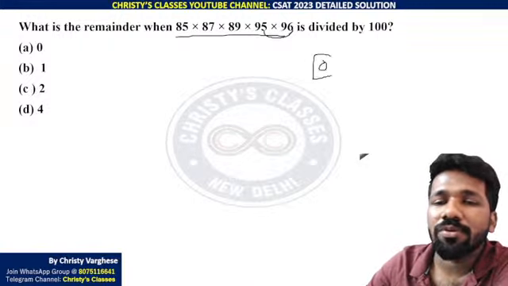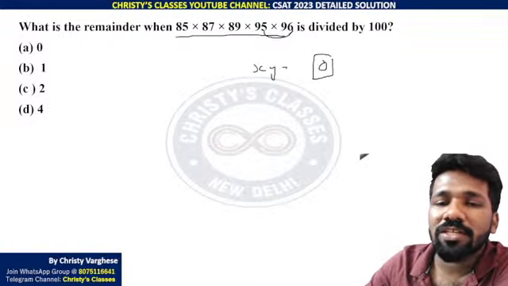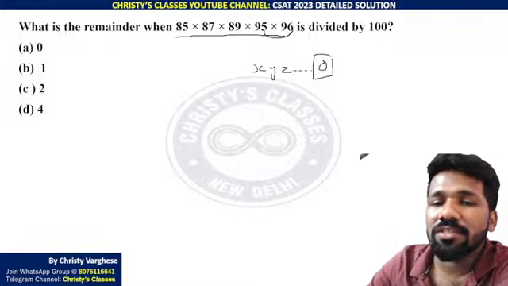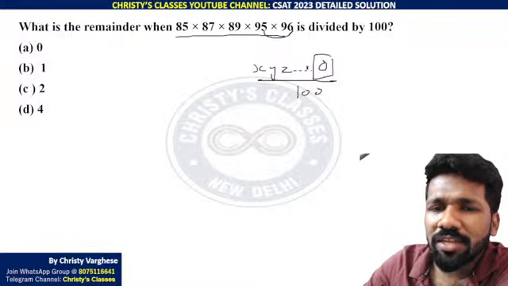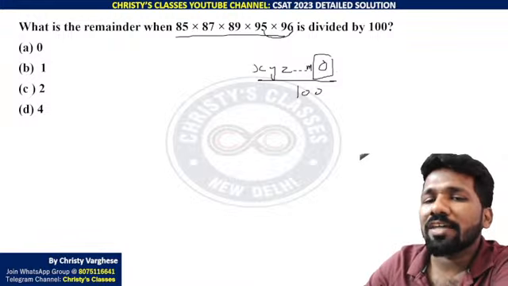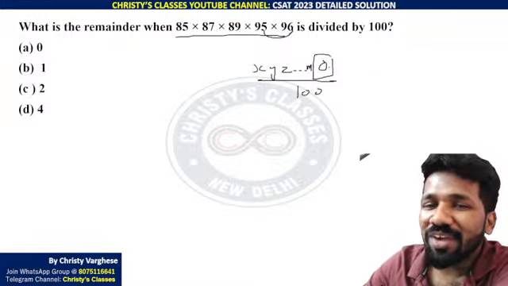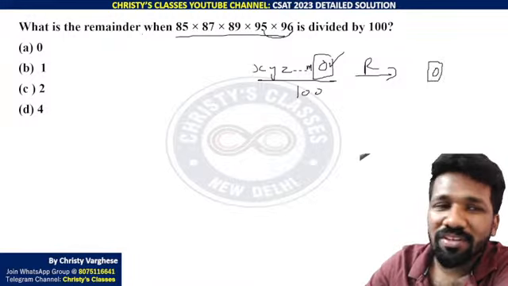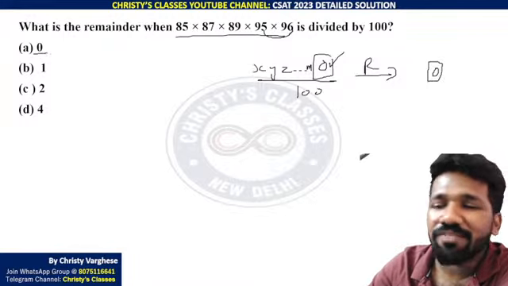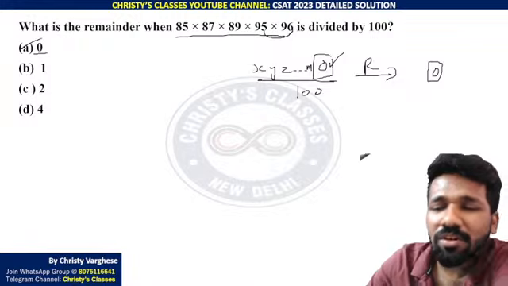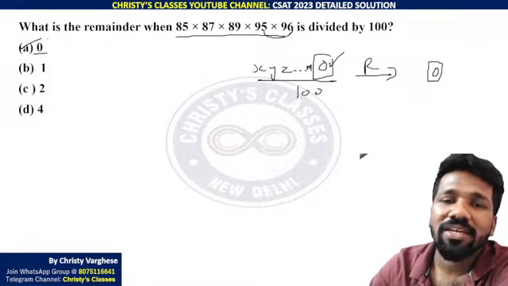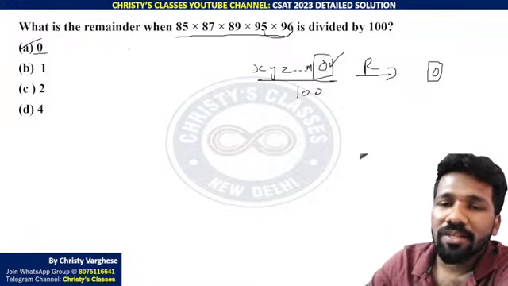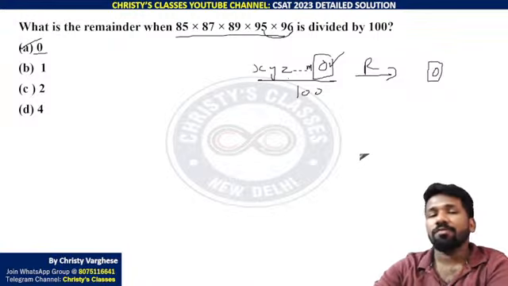So as here 5 into 6 is 0, last digit 0, and 0 into any digit is 0, that is why the last digit of this product is 0. That means say x, y, z something, last digit 0, divided by 100. Before that maybe there is a number m. M0 is the last 2 digits. But the last 1 digit is 0, na? When you divide by 100, the remainder ends in 0. This is the last digit itself given. So remainder ends in 0 means option A can only be the answer. Are you all understanding? This is the easiest way because of the nature of the options.